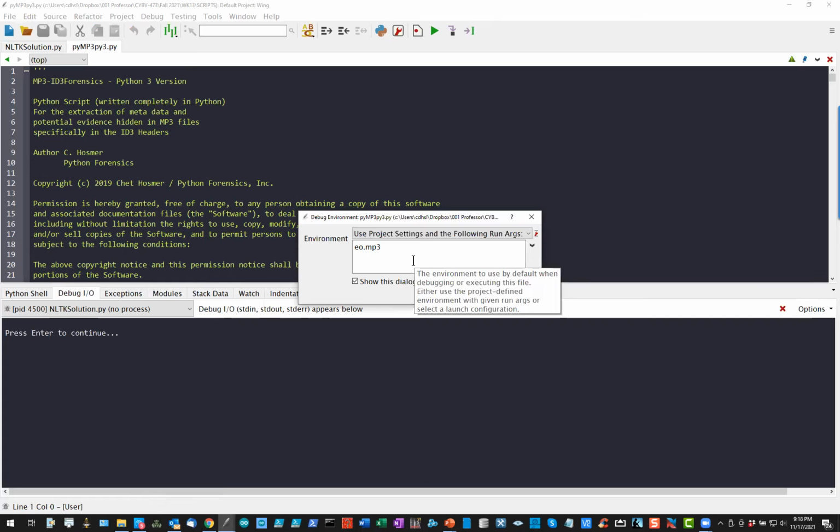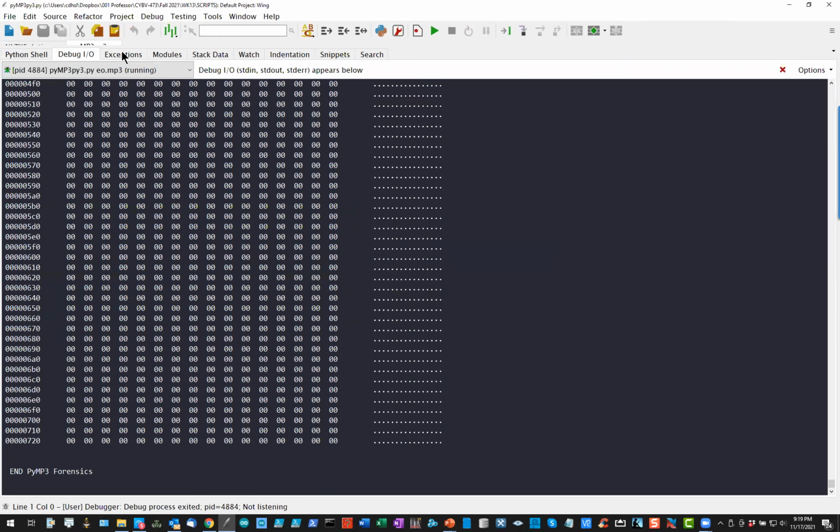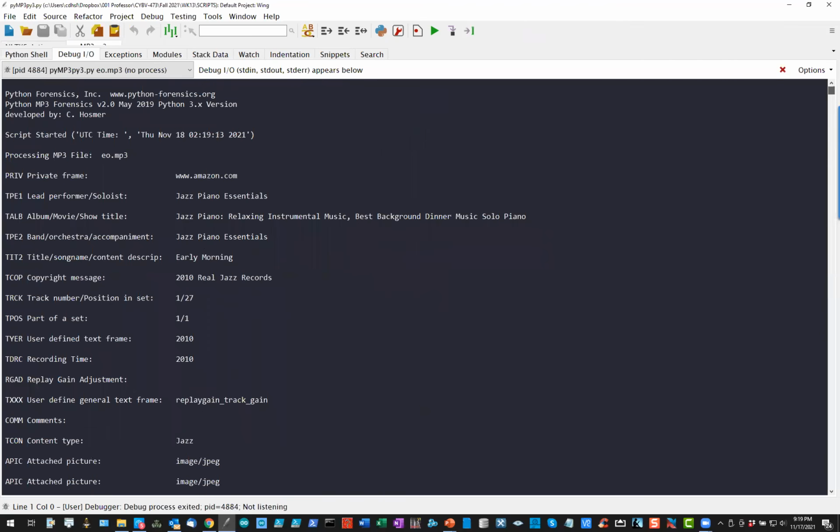There's two different files that I'm giving you. eo.mp3, which is the original, right? Unmodified, unchanged. And then there's es.mp3 that I'm giving you, and that one has stegoed content in that particular MP3 file. We're going to look at the EO MP3 file first. And the script just runs and extracts all of the data within there. So let's start right at the top. It pulls out all of the ID3 header information from that particular file. So in this case, it has a privacy frame. This is basically the fake DRM that Amazon puts in.